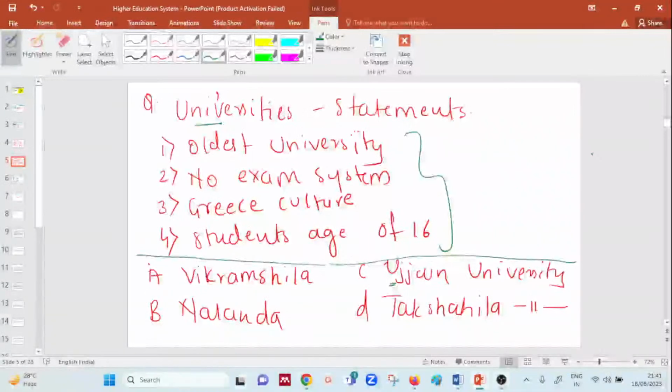That's the only point we have written. But let us take the example of Takshila University. If you go with a proper, detailed reading, they have this point: entry is at the age of 16. See how your reading of the theory also makes an important point. About Greece, they have not given any such detail, but they have given the age, that is 16. It attracted students from Greece as the country, so it had some impact on Greek culture.